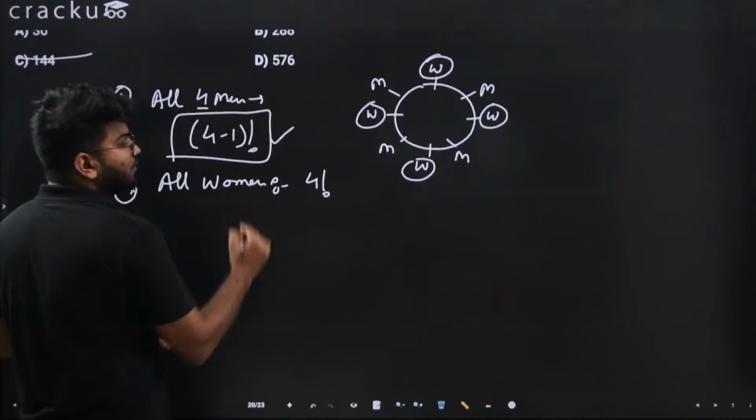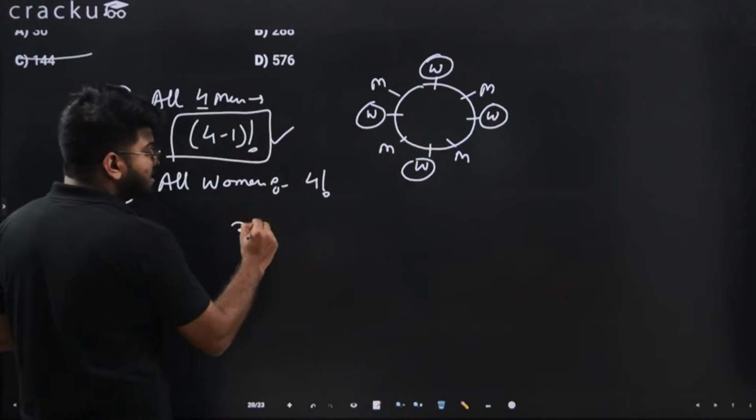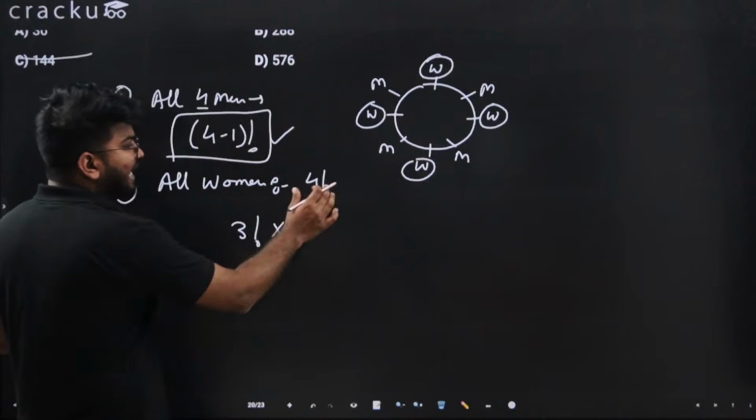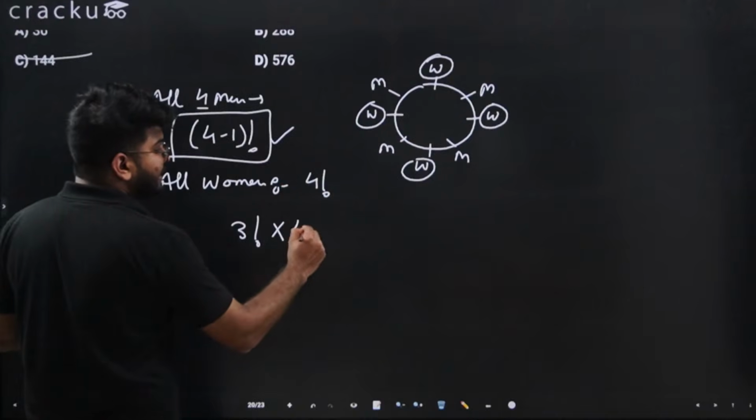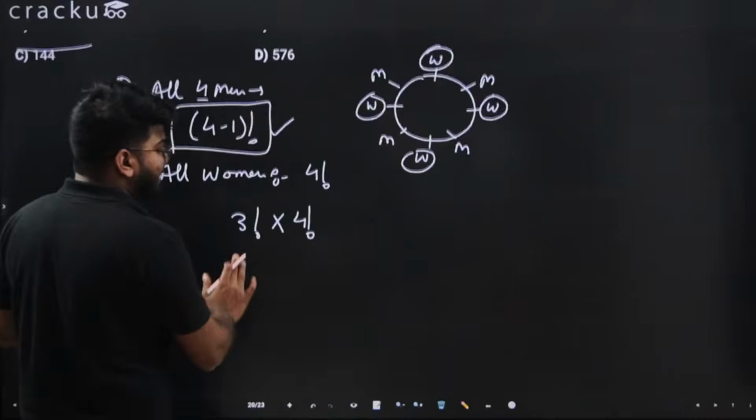So for the first 4 men, this is possible in 4 minus 1 factorial ways, which is 3 factorial. And then the remaining 4 women can sit in 4 factorial ways. You can do it the opposite way also, the answer will remain the same.